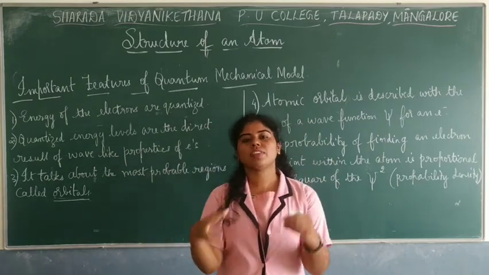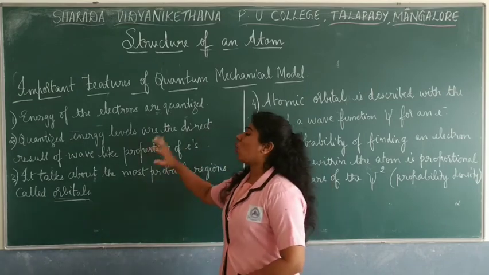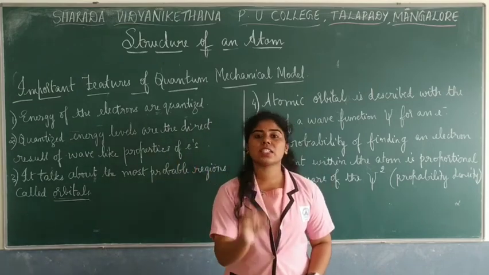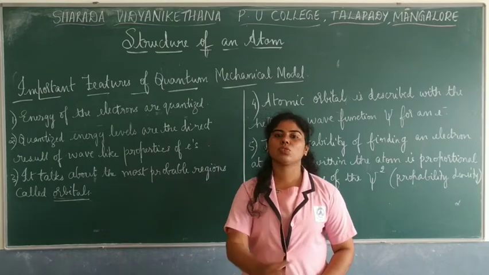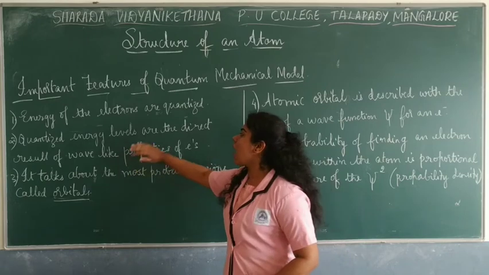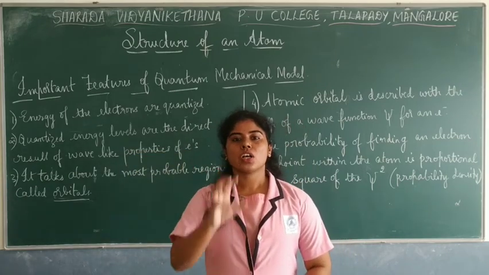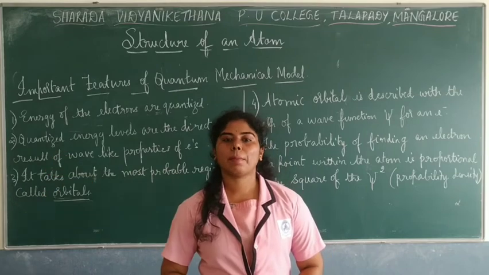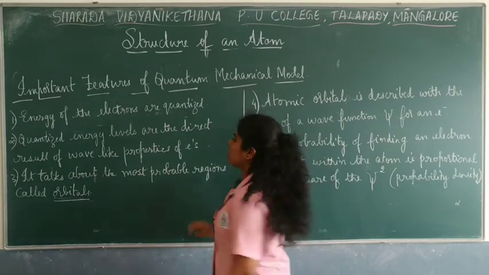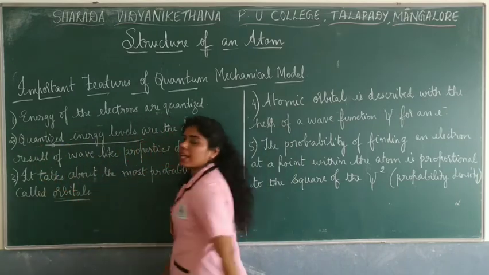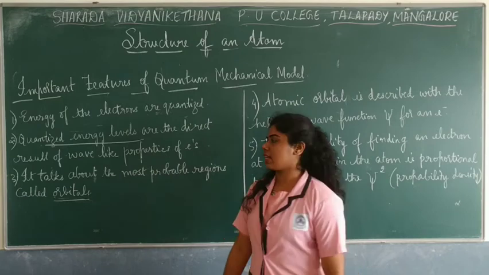We are talking about wave-like properties applied to the Schrödinger wave equation. The eigenvalues obtained as solutions of this equation are the direct results of these wave-like properties, and they give the quantized energy levels.